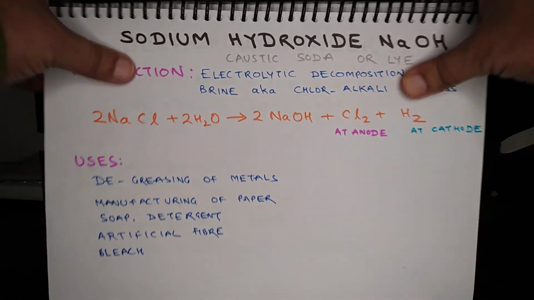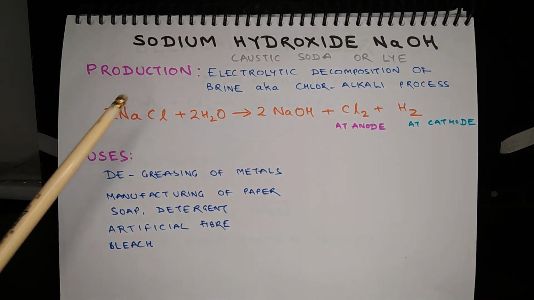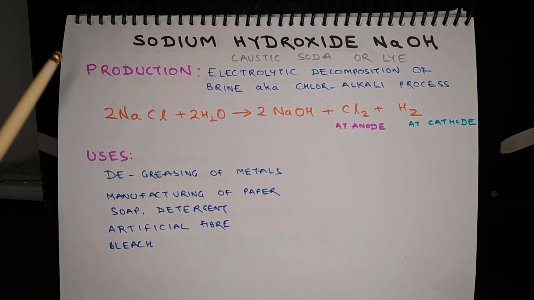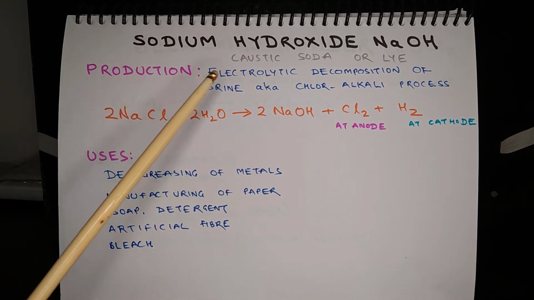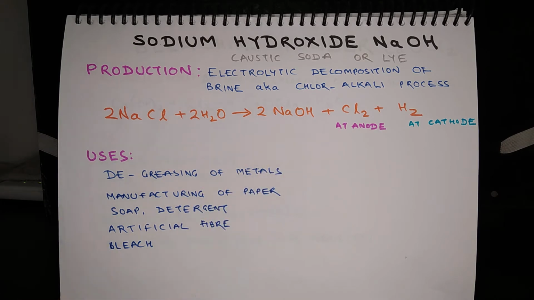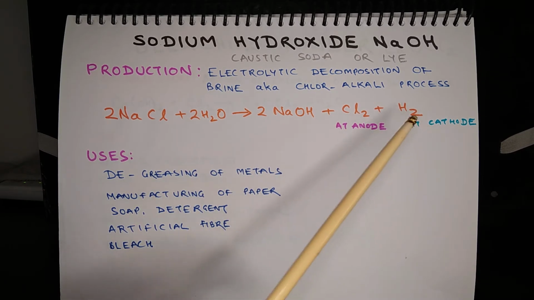The first chemical which I am going to discuss is sodium hydroxide. The chemical formula is NaOH, and this is also known as caustic soda or lye. The production is through electrolytic decomposition of brine, which is also known as chlor-alkali process, about which I discussed just a while ago. The chemical equation can be written as 2NaCl, that is sodium chloride, plus 2H2O is equal to 2NaOH plus Cl2 plus H2.